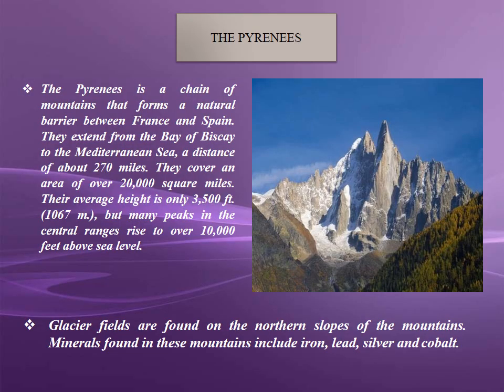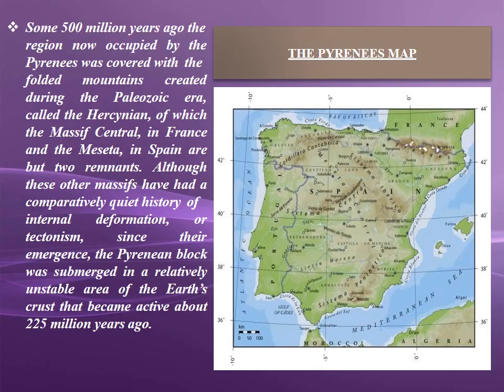The Pyrenees. The Pyrenees is a chain of mountains that forms a natural barrier between France and Spain. They extend from the Bay of Biscay to the Mediterranean Sea, a distance of about 270 miles. Many peaks in the central ranges of the Pyrenees rise to over 10,000 feet above sea level. Glacier fields are found on the northern slopes of the mountains. Minerals found in these mountains include iron, lead, silver, and cobalt.